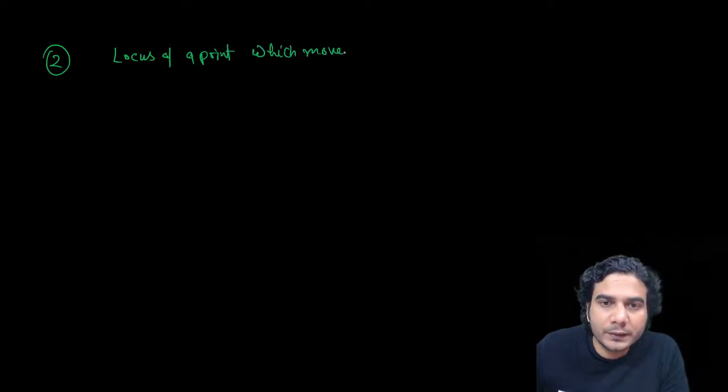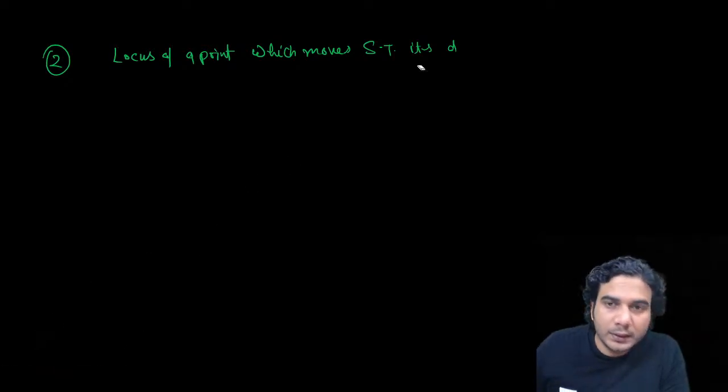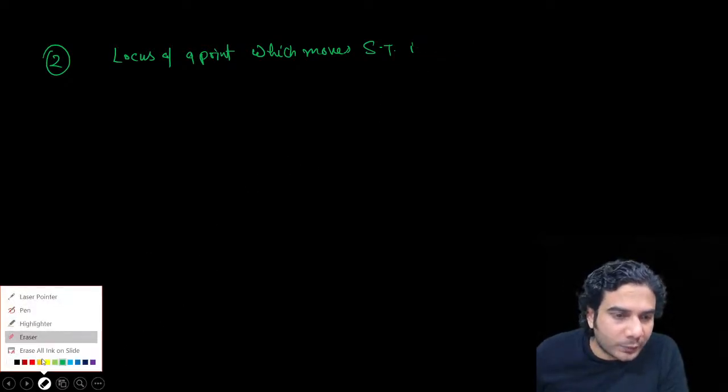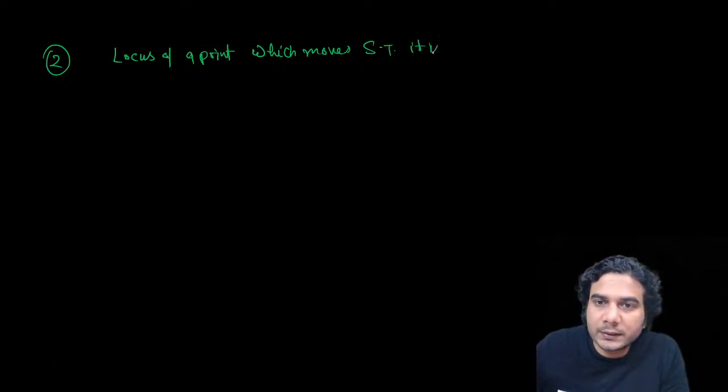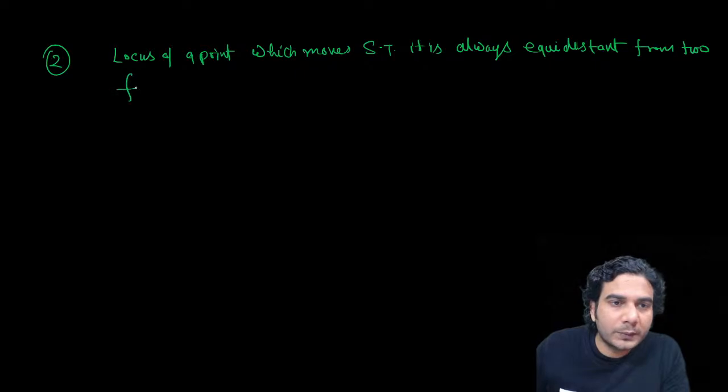Locus of a point which moves such that it is always equidistant from two fixed points.